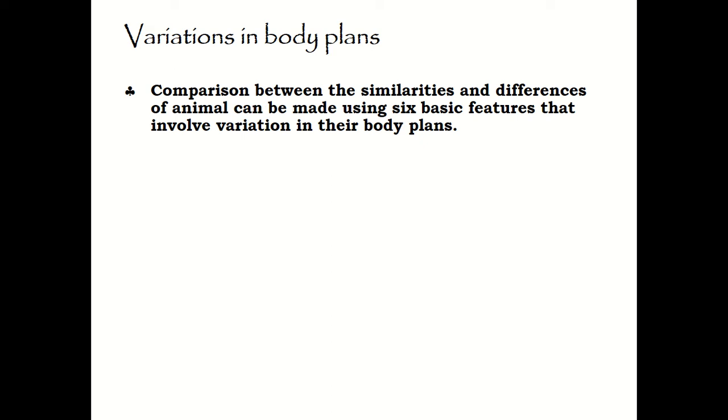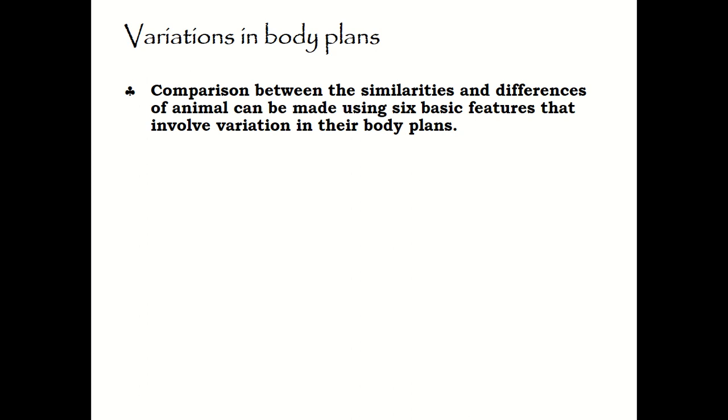So animals also vary among each other based on their body plans, in which the comparison between the similarities and differences of animals can be made using six basic features that involve variation in body plan, in which the first one is the backbone, the second one is body symmetry and cephalization, the third one is type of gut, the fourth is body tissue, the fifth one is coelom, and last but not least is segmentation.